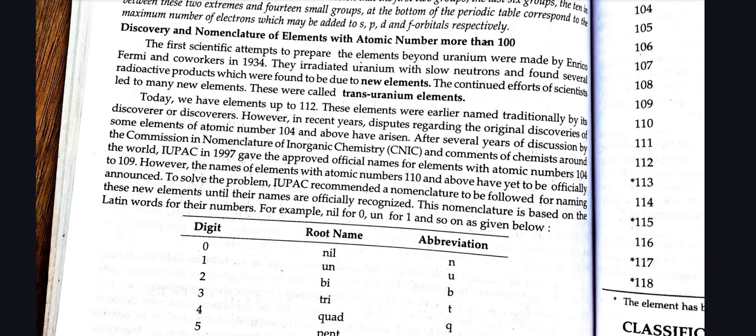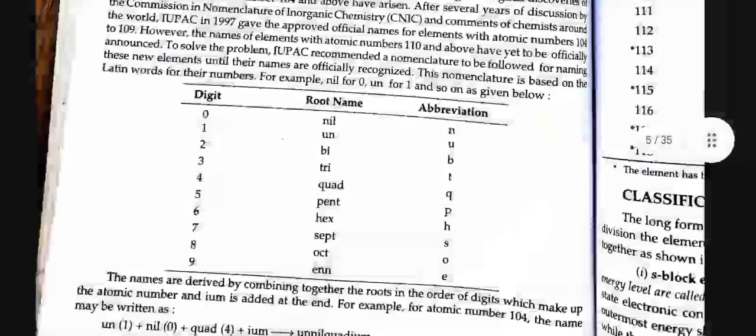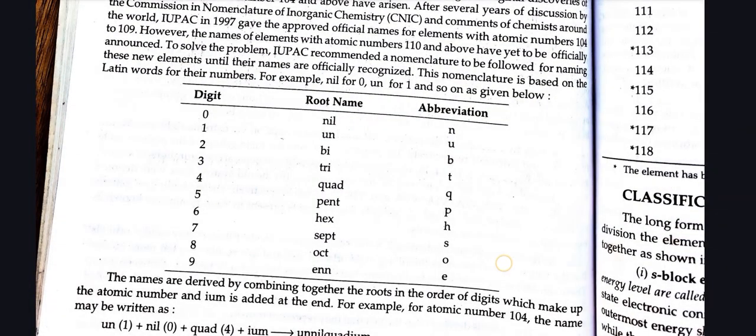To solve the problem, IUPAC recommended a nomenclature to be followed for naming these new elements until their names are officially recognized. This nomenclature is based on the Latin word for their numbers. For example, nil for 0, un for 1, and so on as given below. Digit 0, root name nil, abbreviation N. Digit 1, root name un, abbreviation U. Digit 2, root name bi, abbreviation B. Digit 3, root name tri, abbreviation T. Digit 4, root name quad, abbreviation Q, and so on.